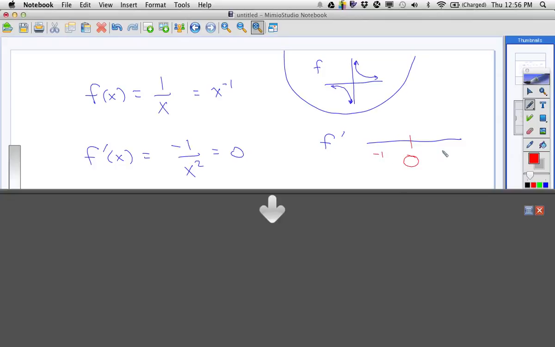So let's put in a -1 and a 1. We put a -1 in here and you square it. That's 1. 1 into -1, negative. Let's put a 1 in there. Put a 1 in here, squared is 1. Oh, it's still negative. Now, think about this a minute. Pretend you can't see this. Pretend I just gave you this number line and asked you what's happening on the f graph. What would you have said?